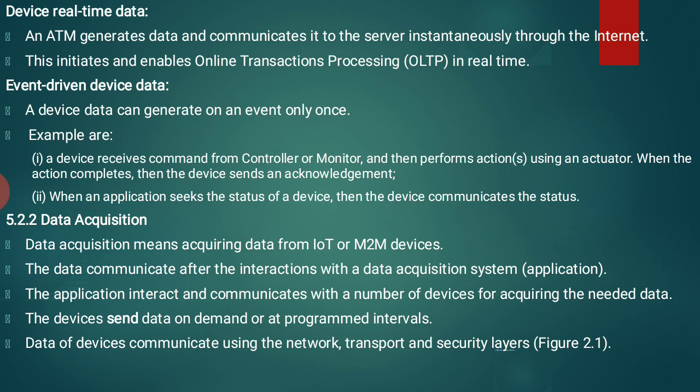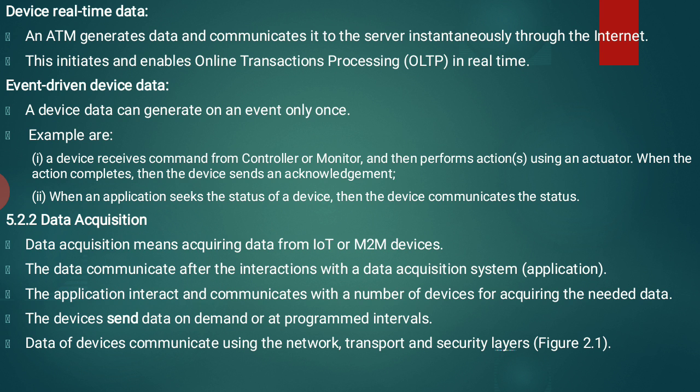The application interacts and communicates with a number of devices for acquiring the needed data. So by using that application program, we interact and communicate with a number of devices to acquire the needed data. Whatever data is needed, we communicate with those devices through these applications. The devices sense data on demand or at programmed intervals. So automatically the devices sense the data on demand or at programmed intervals. So periodically it will sense.